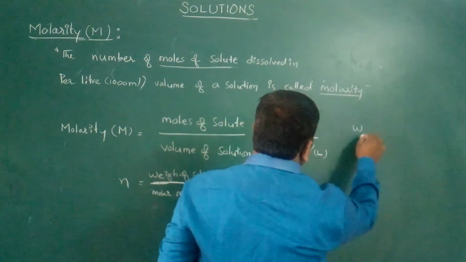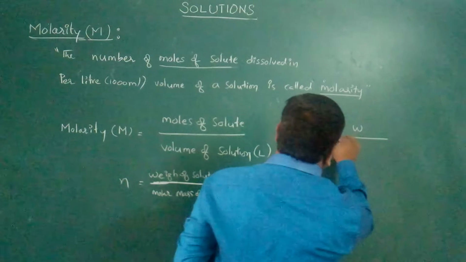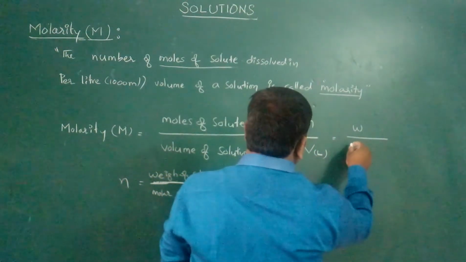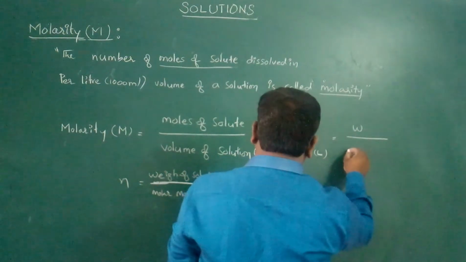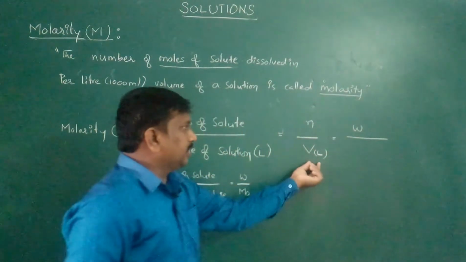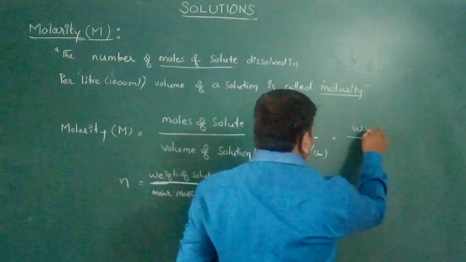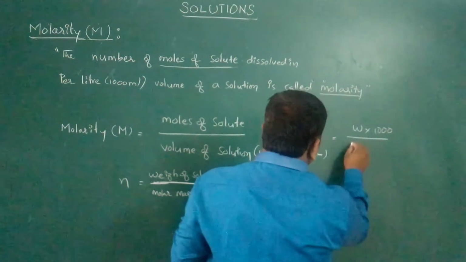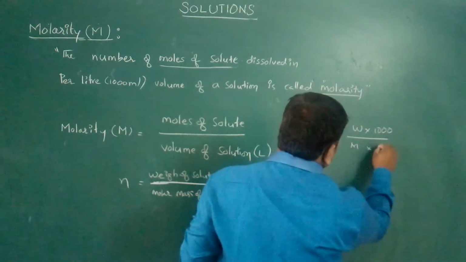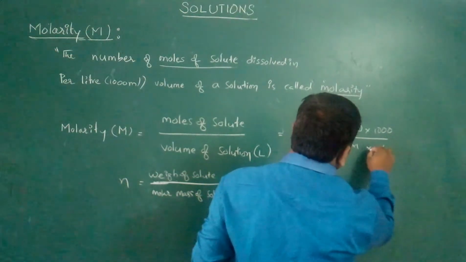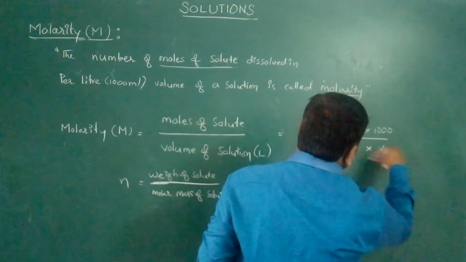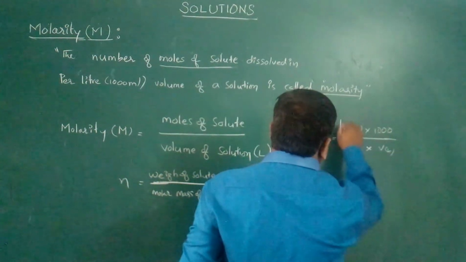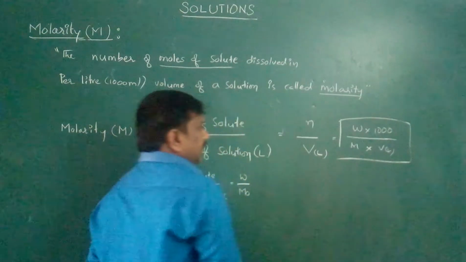n is equal to W by MO. So in liter means you must multiply with 1000. Molarity is W into 1000 by MO into volume of the solution in liters. So this is the final formula of the molarity.